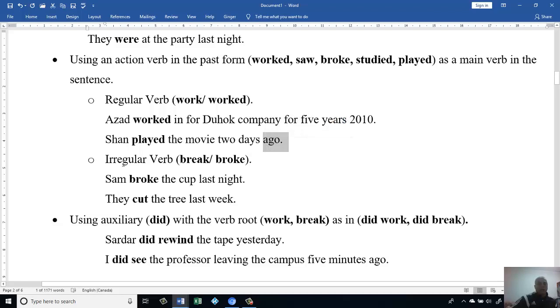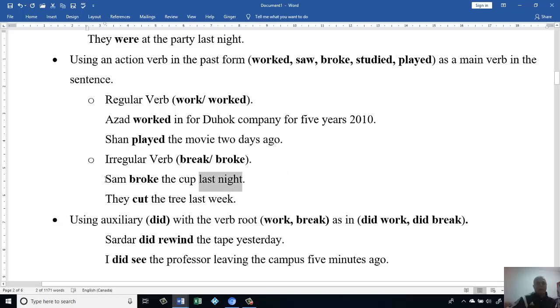Then let's look at the sentences here. We said that we could use a regular verb, then we add -ed to it, or an irregular verb. An irregular verb, as I said, you have to memorize it. For example, break will be broke. Okay, let's look at the sentence here. Sam broke the cup last night. From last night, I know definitely this has happened in the past.